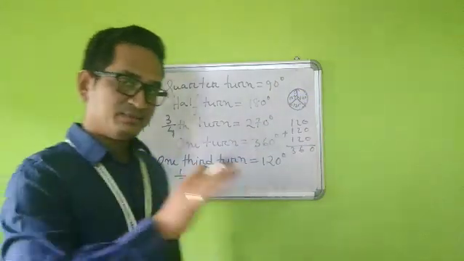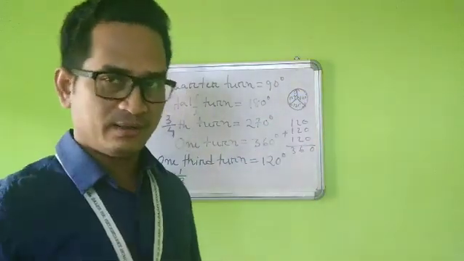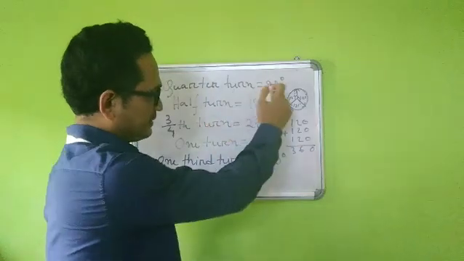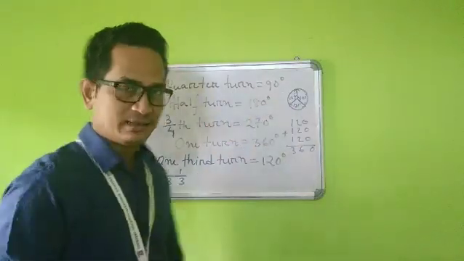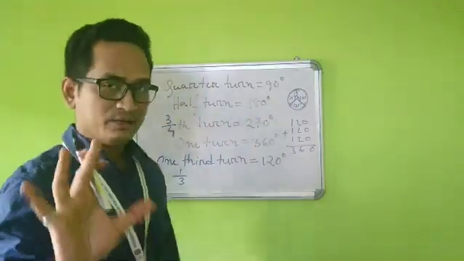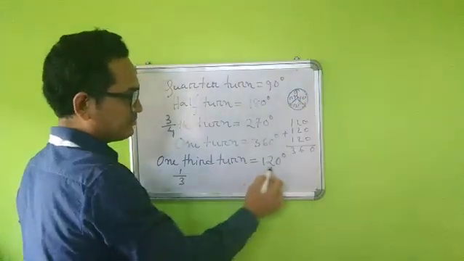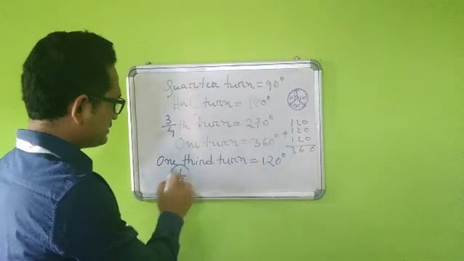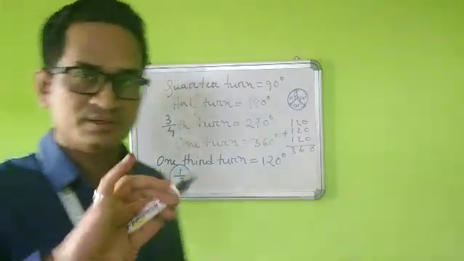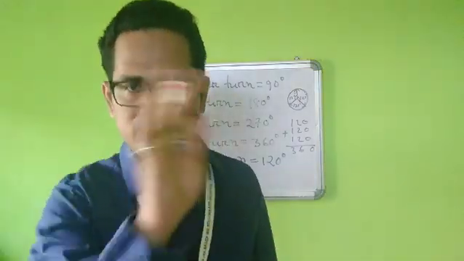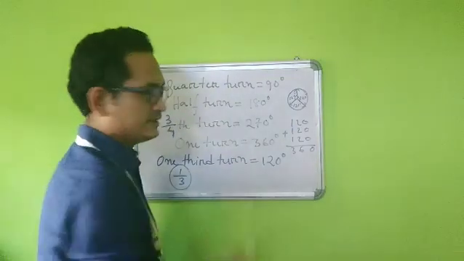So in my previous example, when I divided the circle into 4 equal parts, they came as 90, 180, 270, 360. But if I divide any object into 3 equal parts, then in one part, how much angle will be made? That will be 120 degrees. And that is why we say 1/3, that is, from 3 equal parts, 1 part turn. And that is known as 120 degrees.